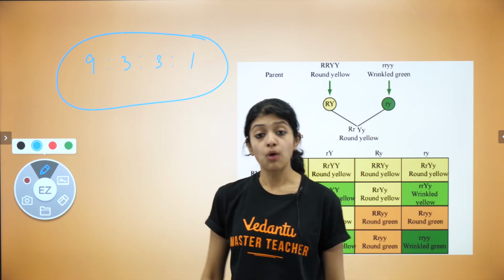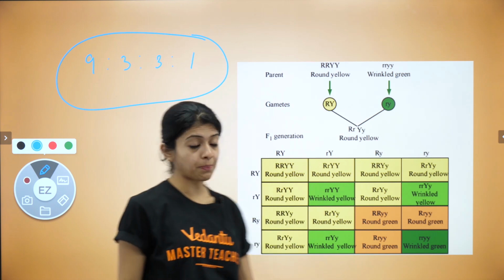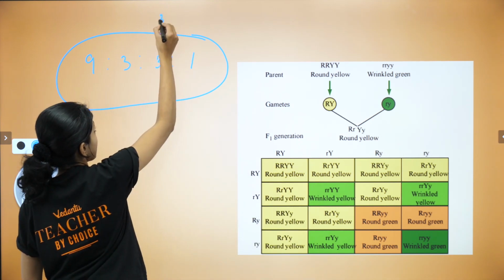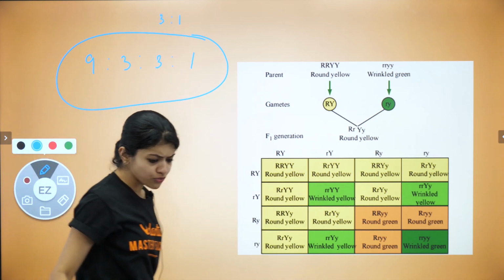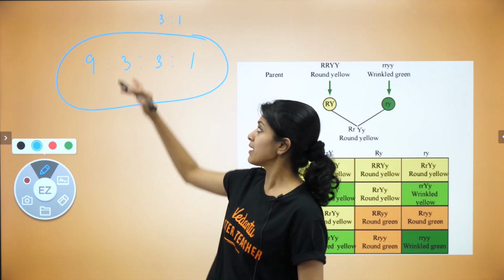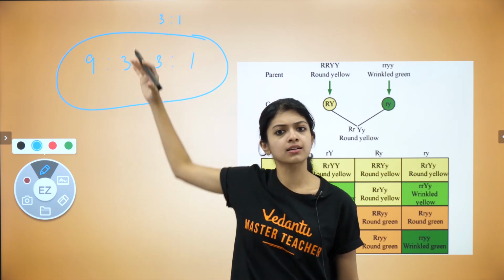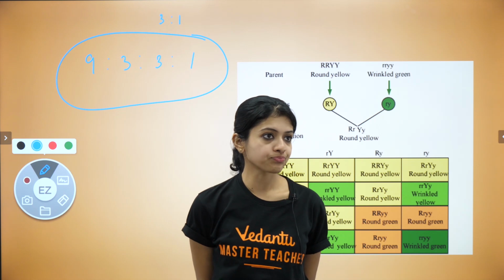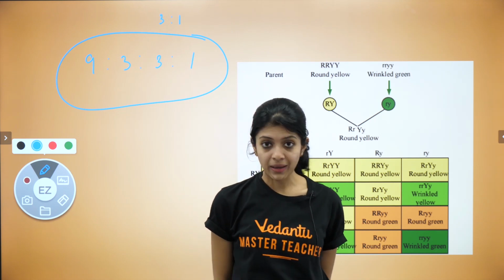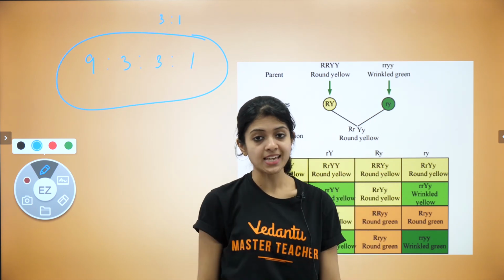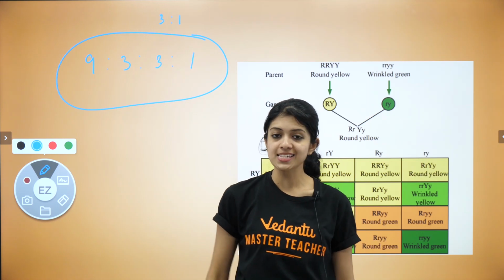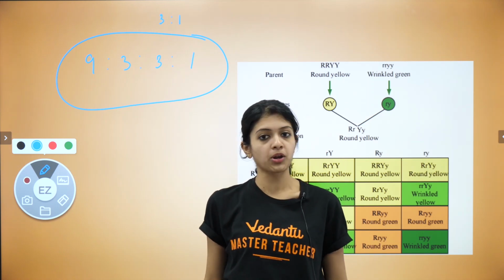9:3:3:1. What was a monohybrid phenotypic ratio? It was 3:1. Those of you who are very good at math, tell me if you can see any connection between these two. If you can, that would be great, and do post it in the comment section below or put it in the chats. I will be looking at it when the session is being premiered.